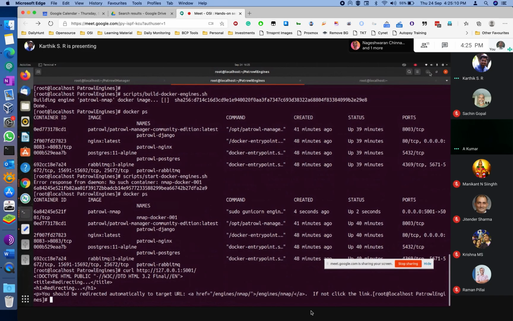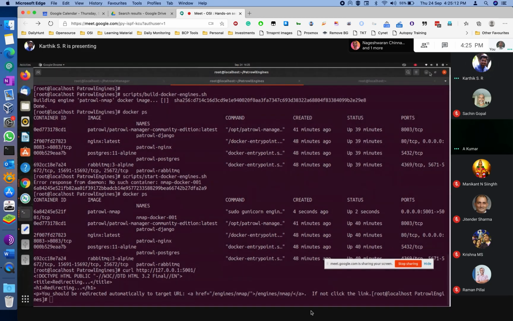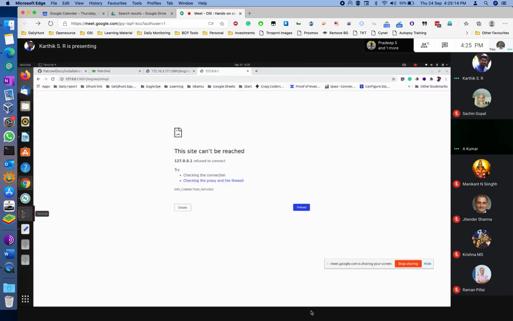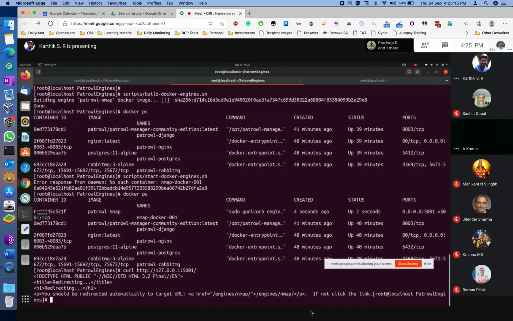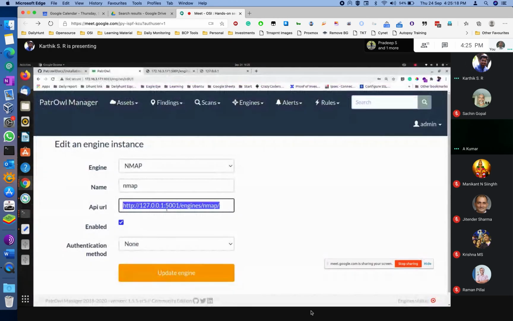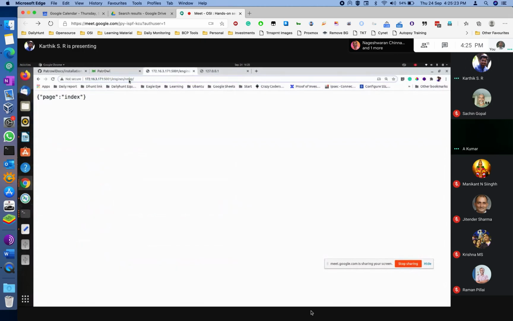Karthik, open the browser interface. Third tab, browser interface. Refresh the third tab. Yes, it is showing the result, right? This is expected, which means the engine should be there.